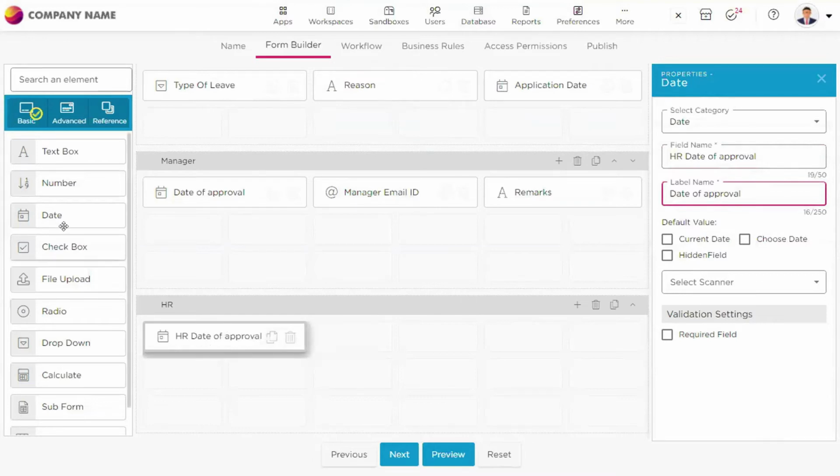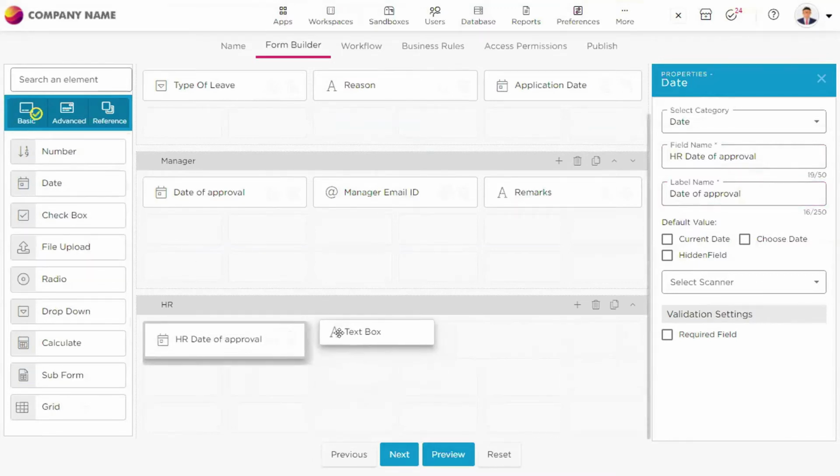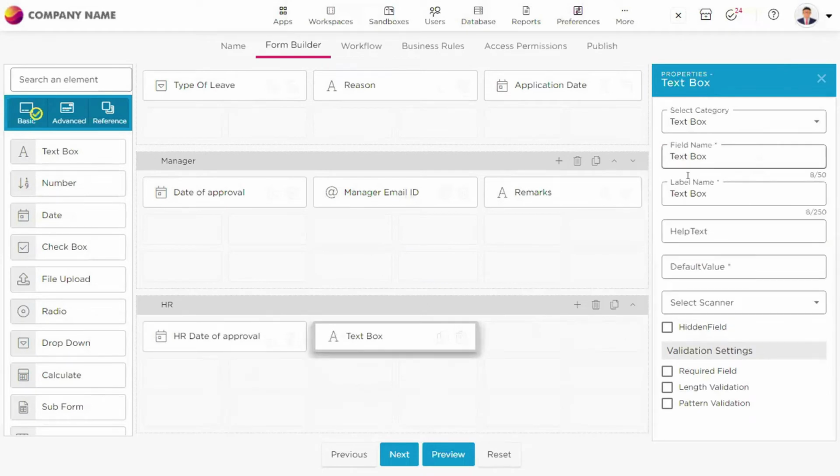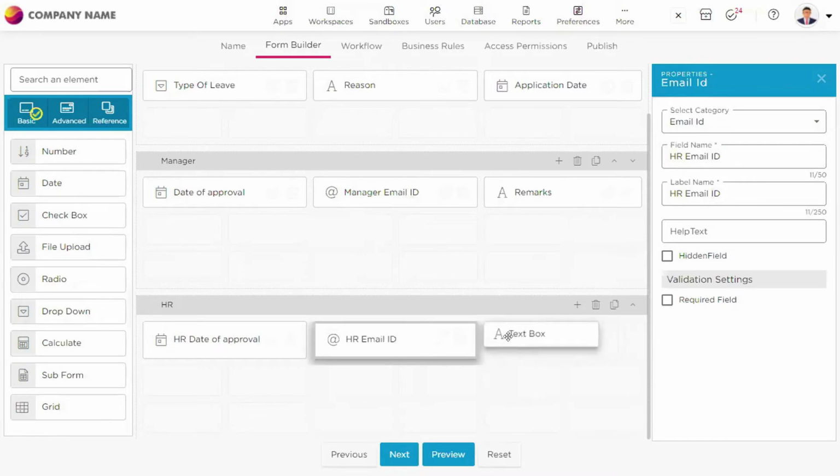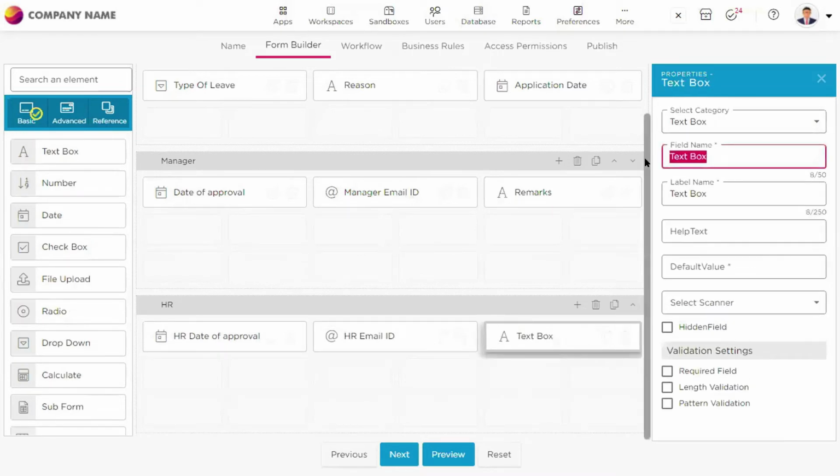So we need date of approval, and then we need the same thing, the HR email address. So we will take the email ID. Email address, and then maybe let's put it as HR email ID. And then we want HR remarks as well. So yes, we will need HR remarks as well.